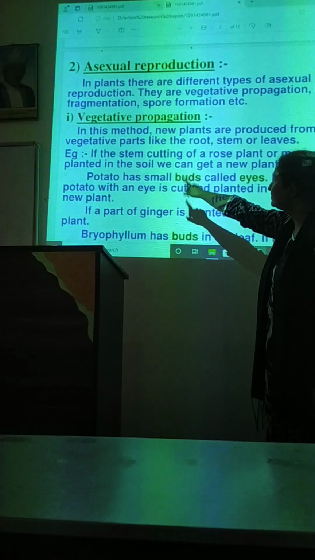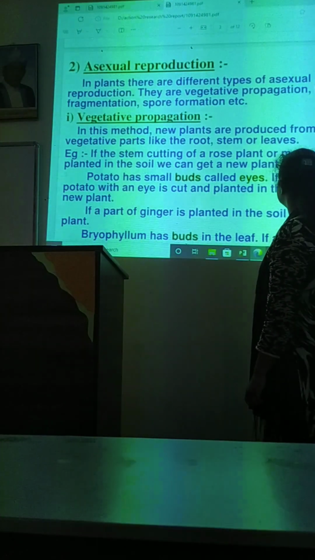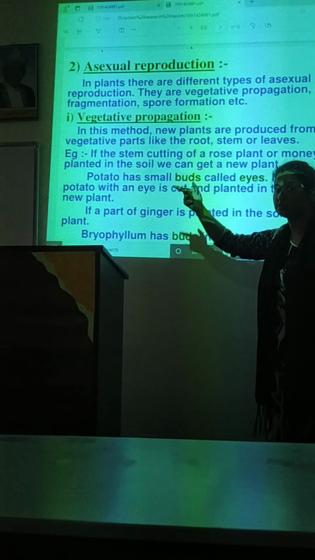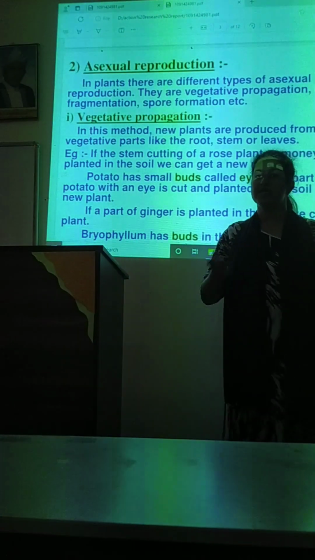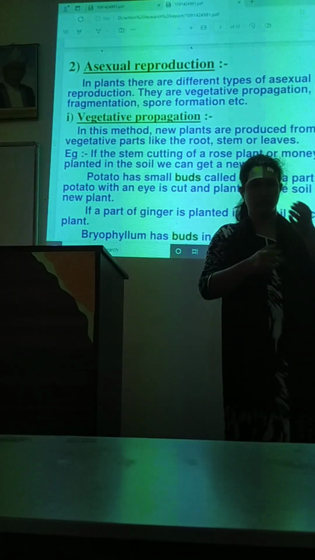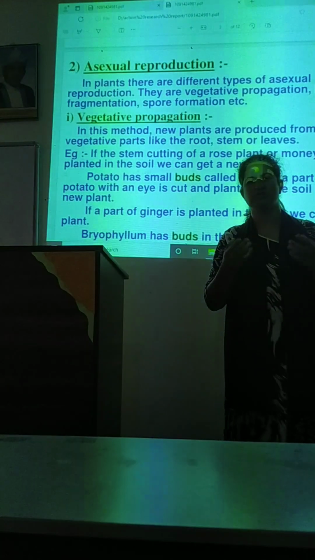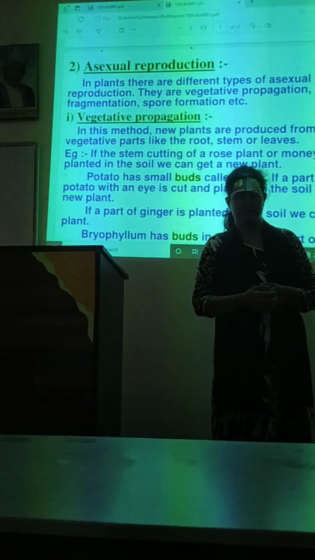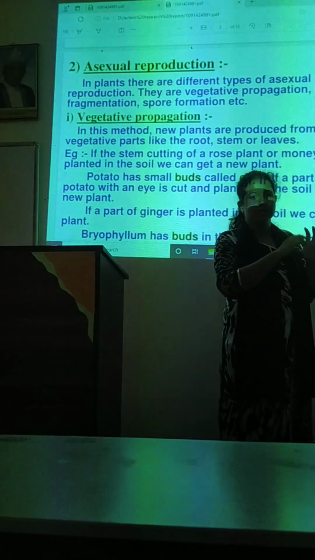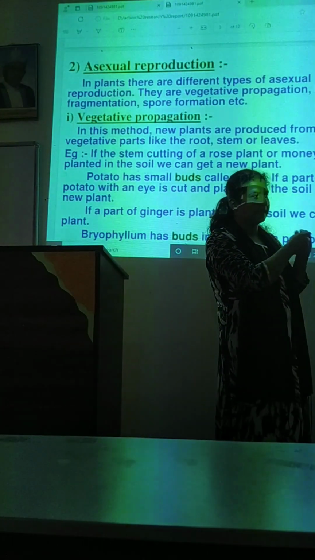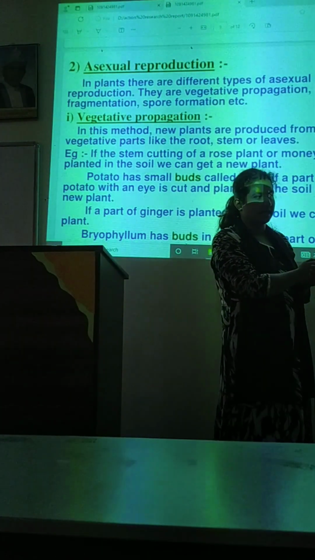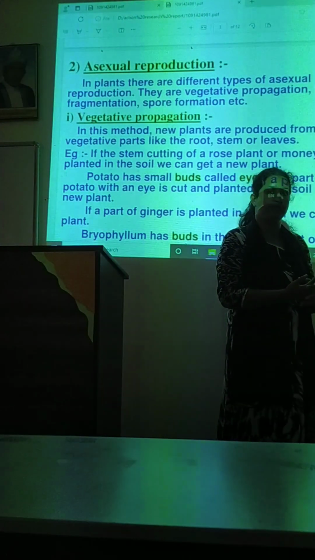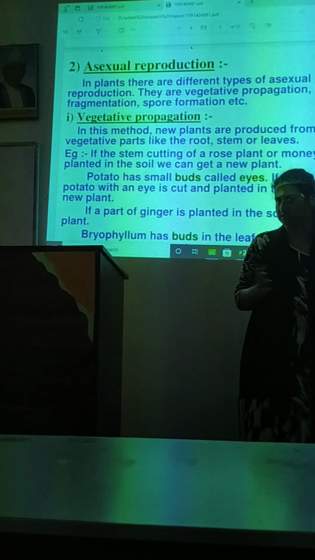For example, a stem cutting of a rose plant or money plant planted in the soil gives a new plant. If we cut the branch or the stem of herbs and shrubs and plant it in the soil, we'll get a new plant after some days or months.